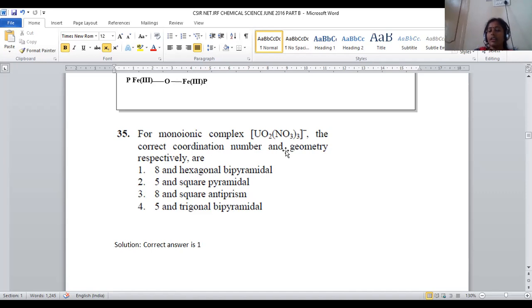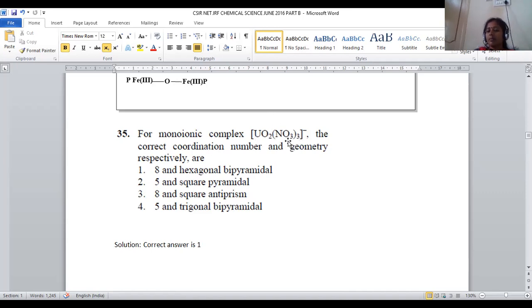But in case of heavy elements, NO3 becomes a bidentate ligand. Nitrate becomes a bidentate and there is a formation of chelate ring. So this is an exceptional condition, only possible when it is bound with heavy elements. Whenever uranium is in contact with nitrate, each nitrate contributes 2 electron pairs, nothing but 2 bonds. So here it becomes a bidentate ligand.